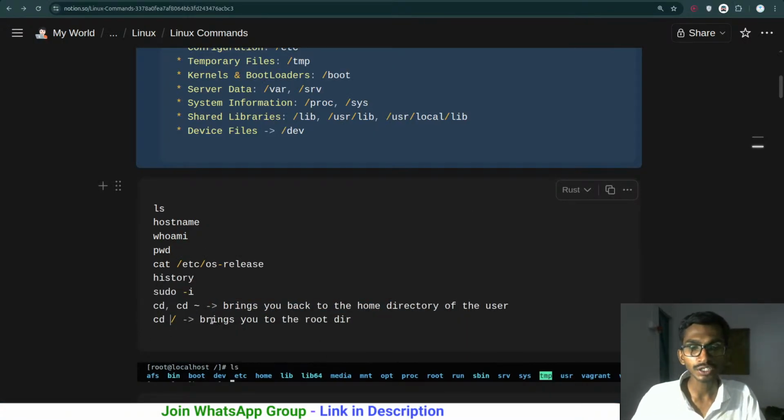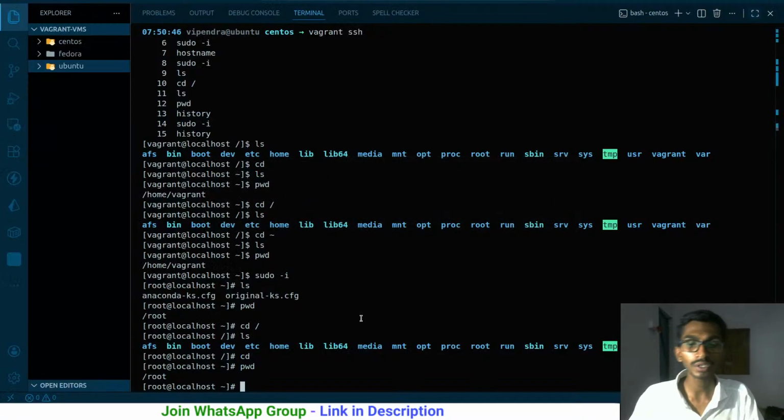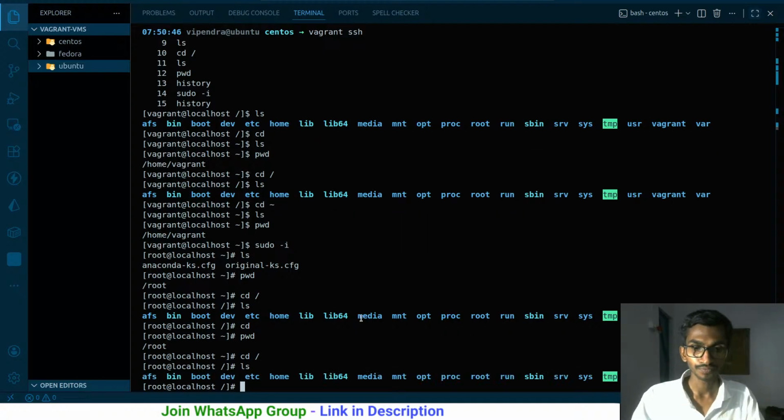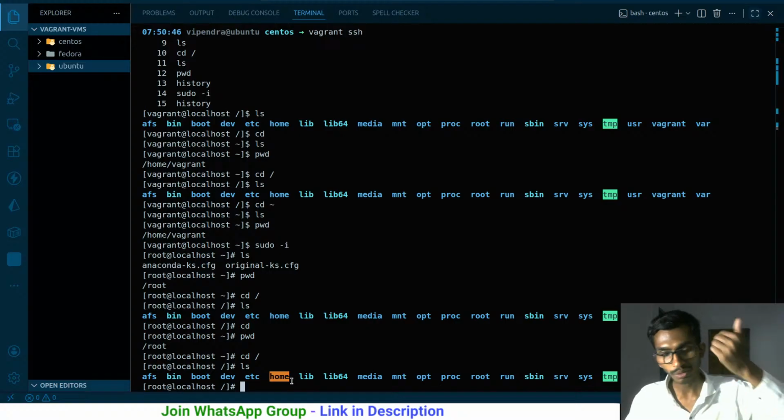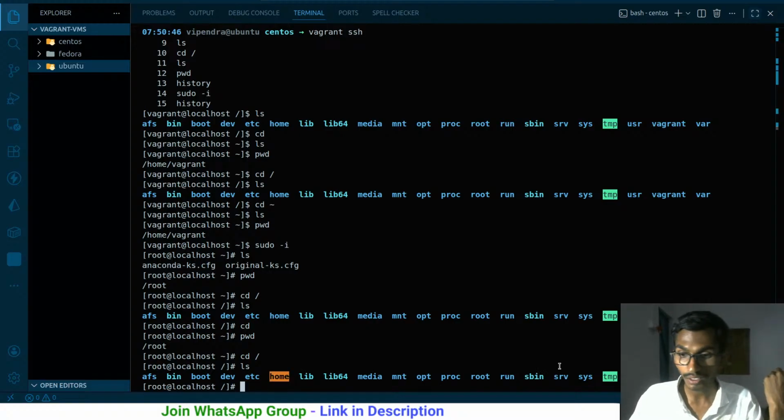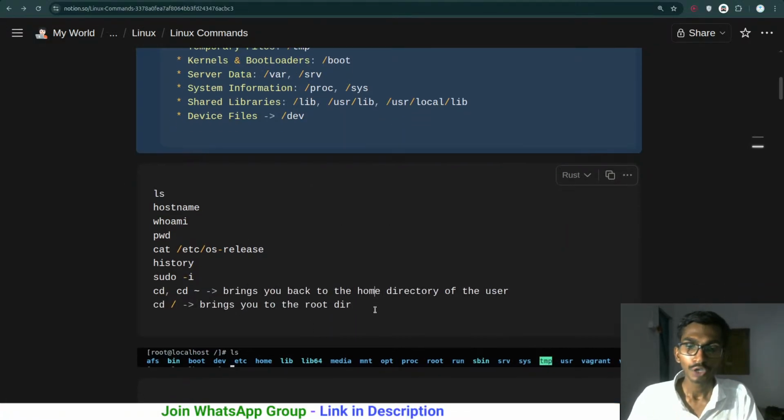So cd / brings you to the root directory. There is a difference between the root home directory, the normal home directory and the root directory. If you say cd /, this is the root directory. Inside the root directory you have home. Inside home you will have that particular user. So this contains the home directory, and inside this root directory you have this root folder, for the root user. This is gonna be the home for the root user. This is gonna be the home for the normal user, and this whole directory is gonna be the root directory. Okay. So we have gone through this.